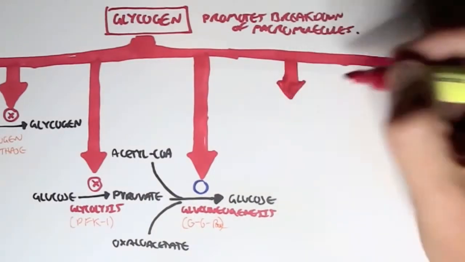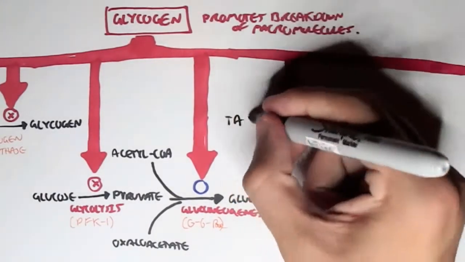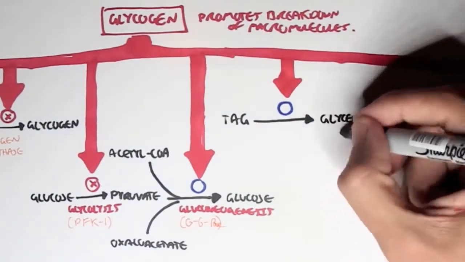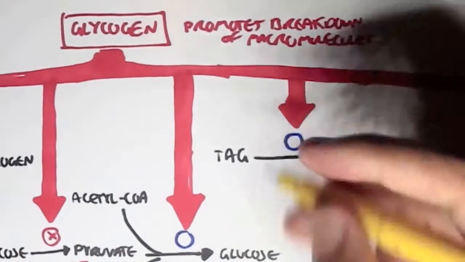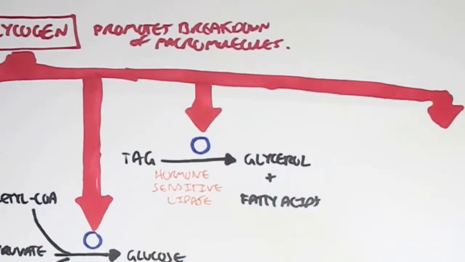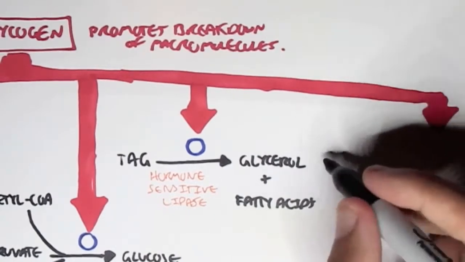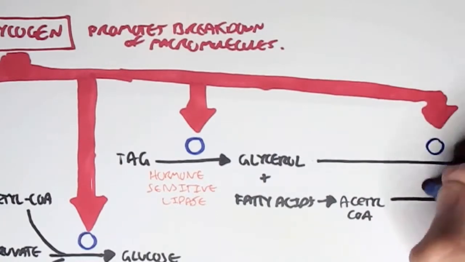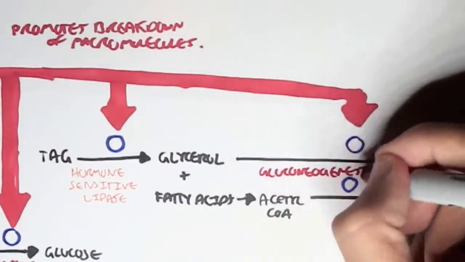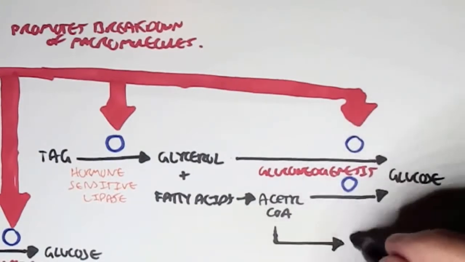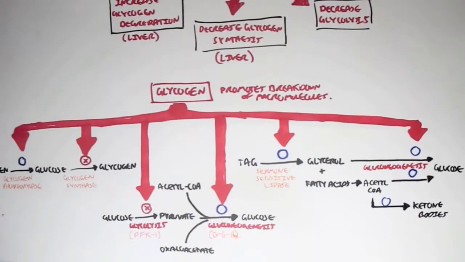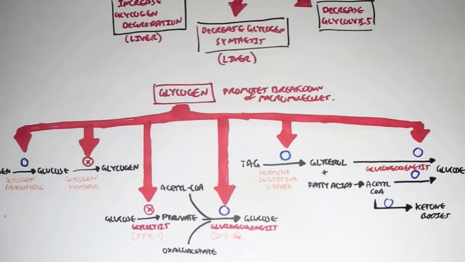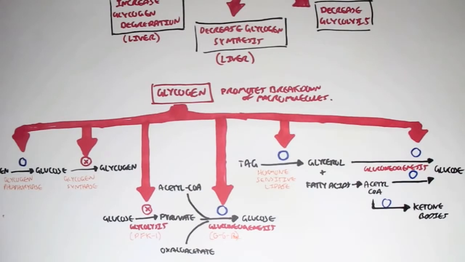Glucagon also stimulates the degradation of triacylglycerols to glycerol and fatty acid, and so stimulates the enzyme hormone-sensitive lipase. Glucagon stimulates the conversion of fatty acids to acyl-CoA, and then glucagon, as I mentioned, stimulates gluconeogenesis, which stimulates the conversion of glycerol and acyl-CoA to glucose. And importantly, actually, glucagon also stimulates the synthesis of ketone bodies to provide energy to different organs during the fasted state. And that concludes the video on glucagon.